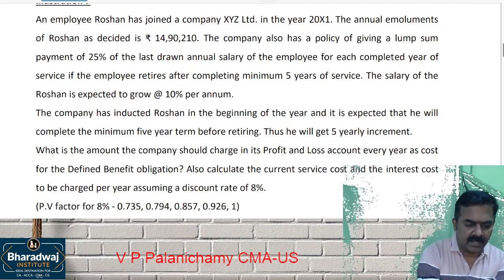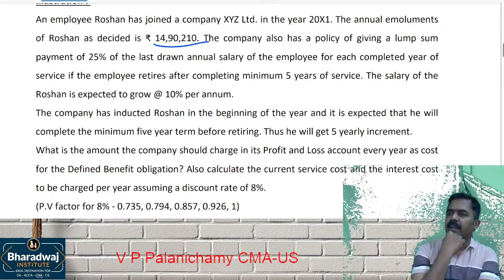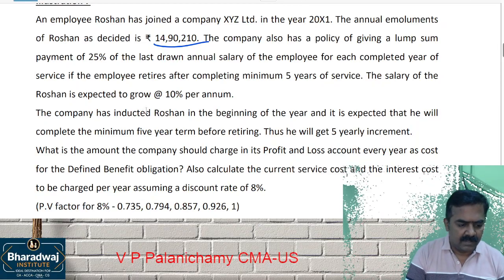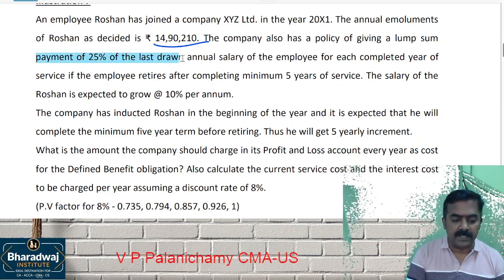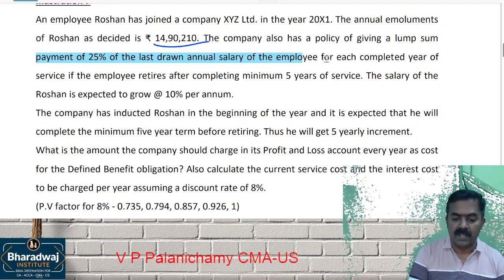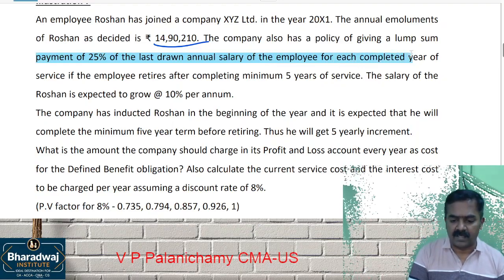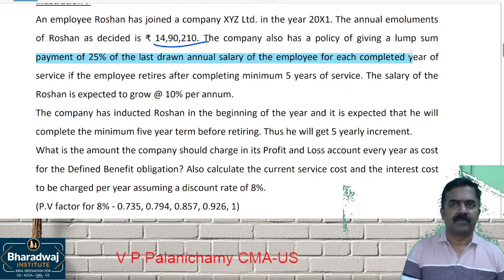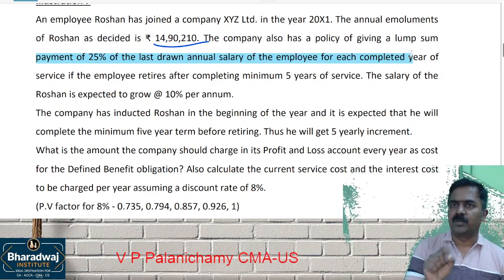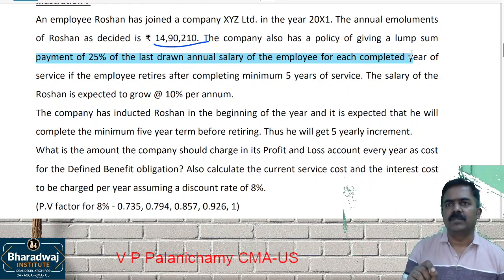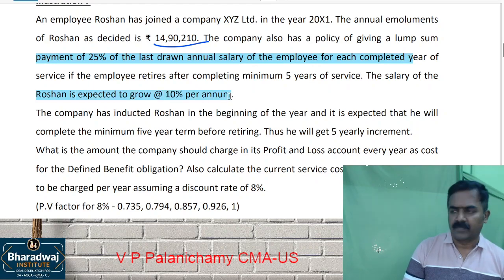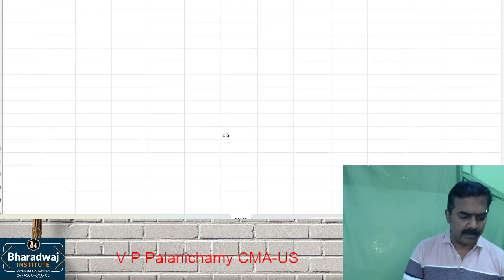What is the annual salary? 14,90,210. The policy is to give a lump sum payment of 25% of last drawn salary, that means the salary at the time of retirement, multiplied by 25% for every year of service. Salary will grow by how much? 10% per annum. So first let us work out how much will be paid.